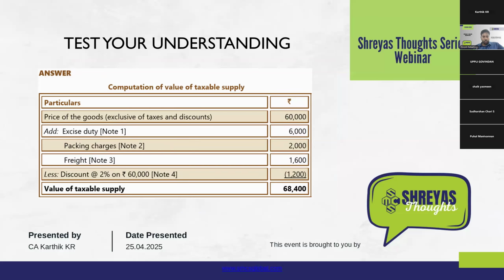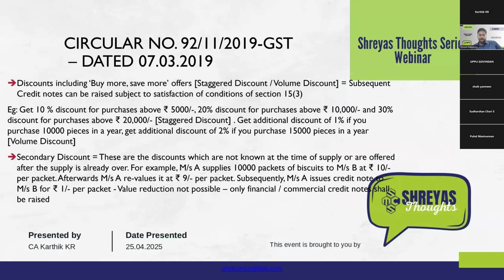Okay, then I'll just move on to a few circulars relating to the discount and various sales promotion schemes that have been implemented. So, Circular 92/11/2019 is one of the important circulars which states the GST treatment of certain types of discounts and buy one get one offers and other schemes, etc.